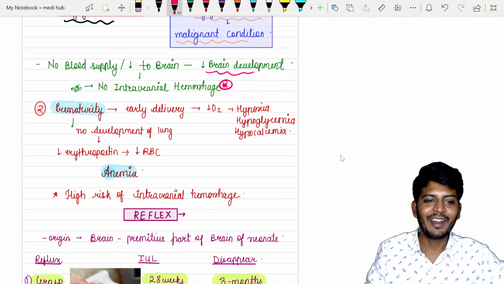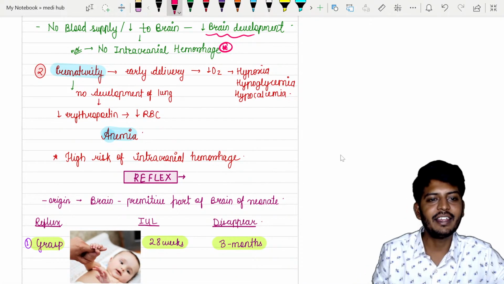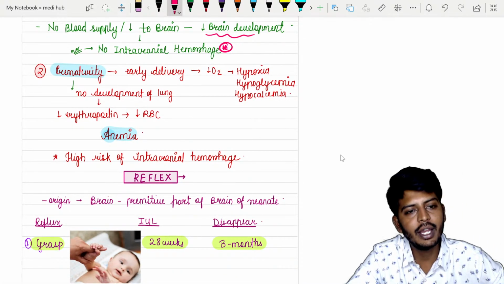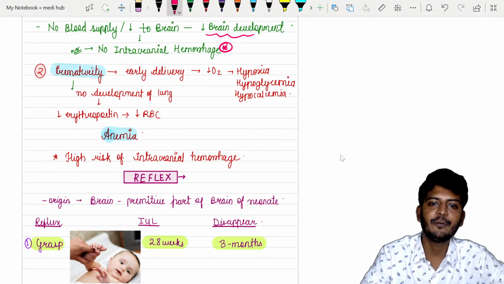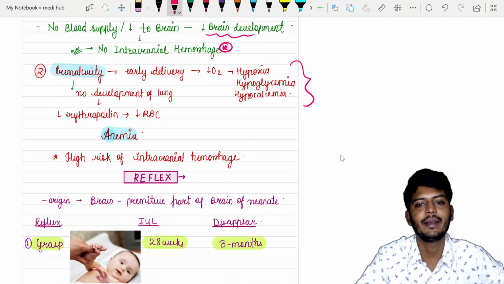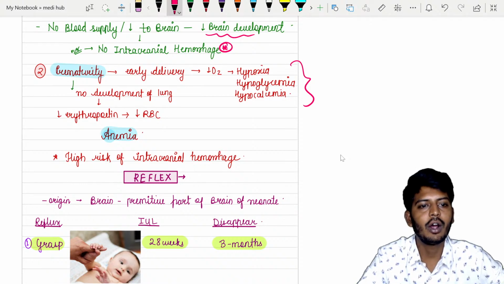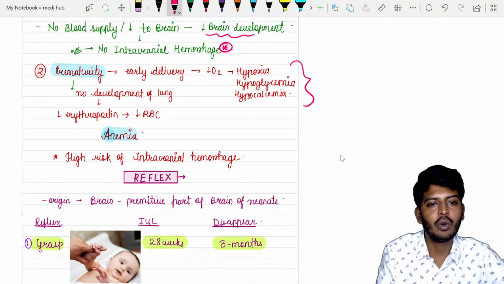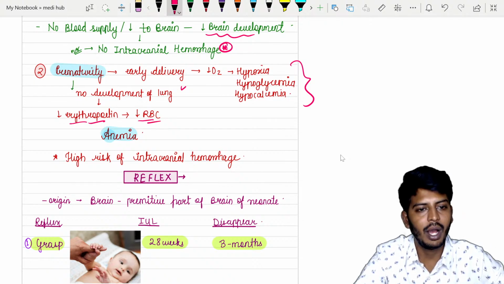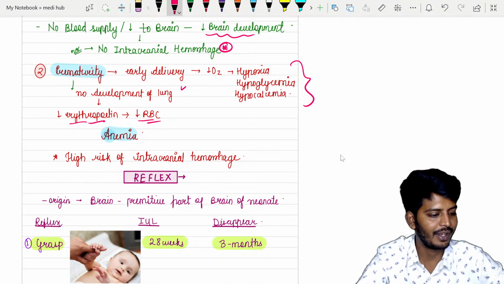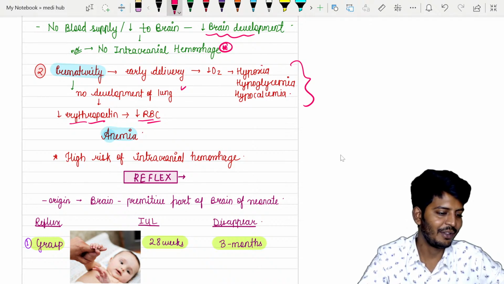Okay. So let's go to the next important aspect, that is prematurity. Prematurity also can lead to a small baby, that is the early delivery. Early delivery, again you find all these three things: hypoxia, hypoglycemia, hypocalcemia. So no development of the lung. Now listen to me, no development of the lung, point number one. Point number two, decrease erythropoietin and decrease of RBC, which will lead to anemia as well. Prematurity.